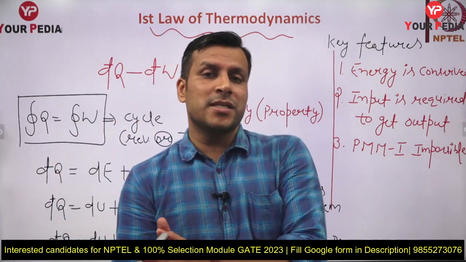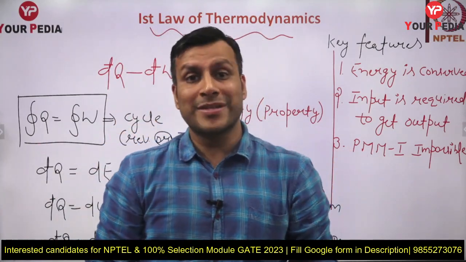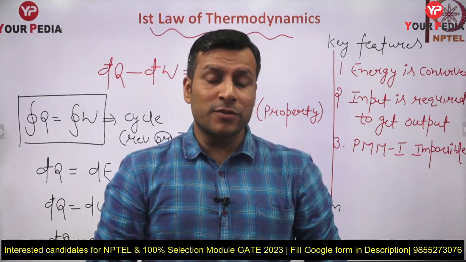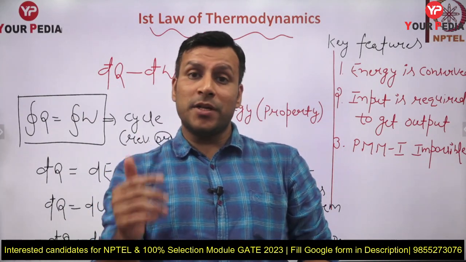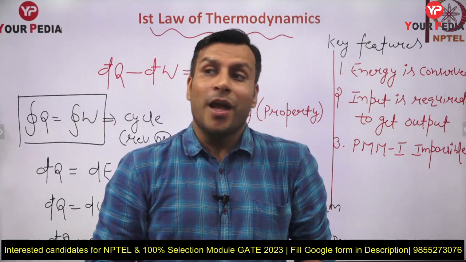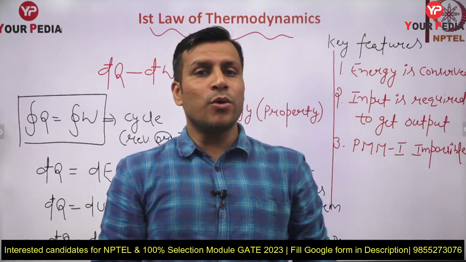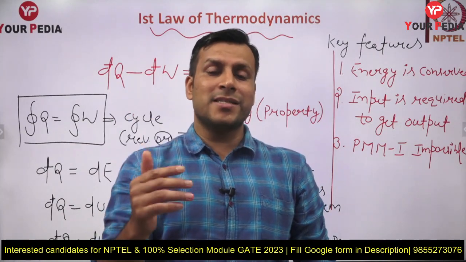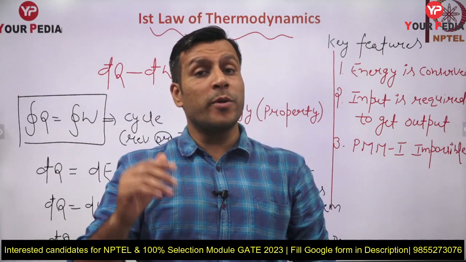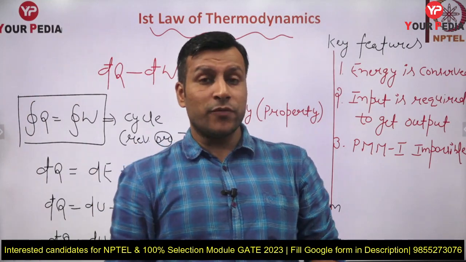Guys, there are so many things which are not covered in the first law of thermodynamics. From the first law, we got the idea that some input is required to get the output, but how much input, meaning how much heat you can convert into work, we don't know by using the first law. So that is defined by what? The second law of thermodynamics. How much maximum work we can get, through the concept of available energy.